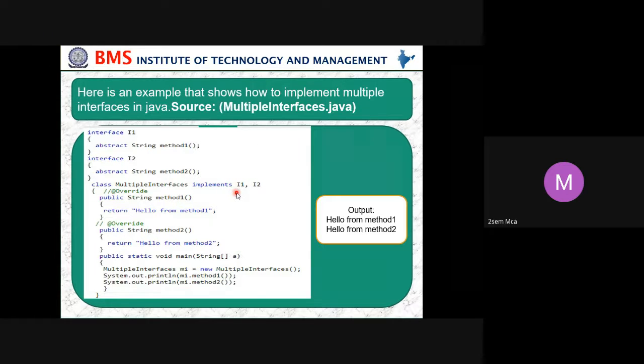Interface I1 and I2. Then public string method 1, where we return hello from method 1. In the same way, one more, public string method 2, returns hello from method 2. Then in public static void main, we are just displaying.